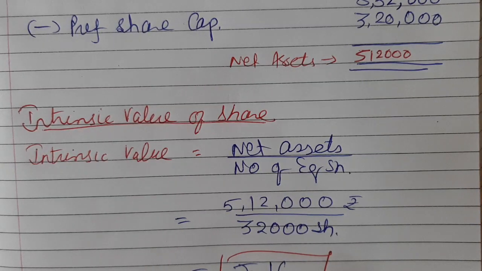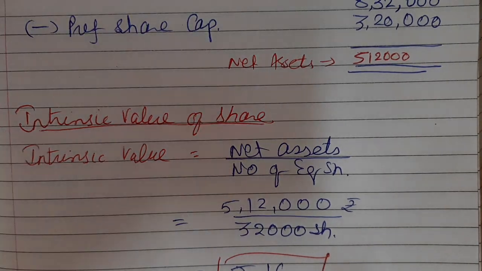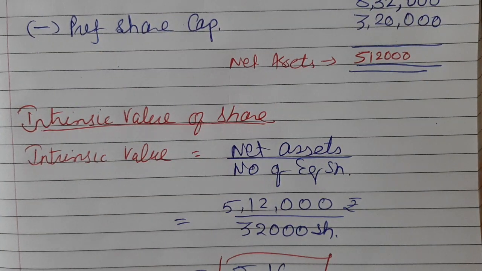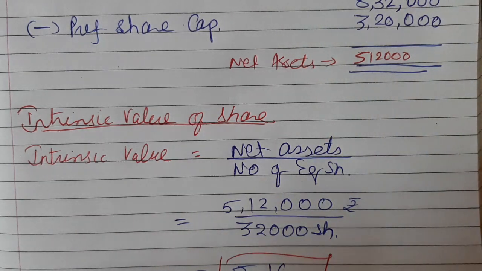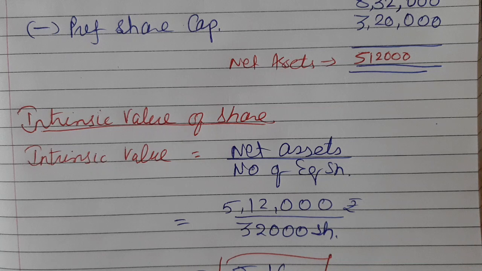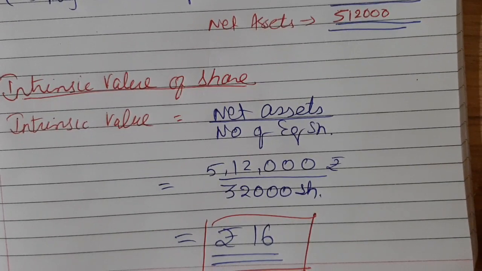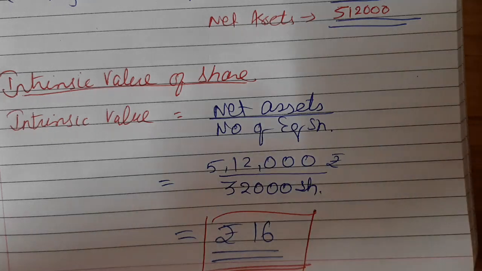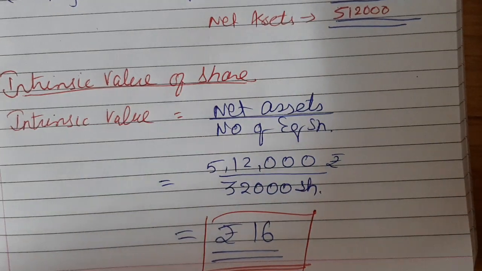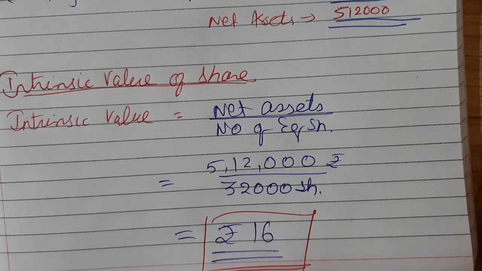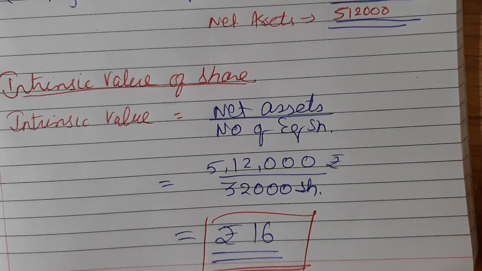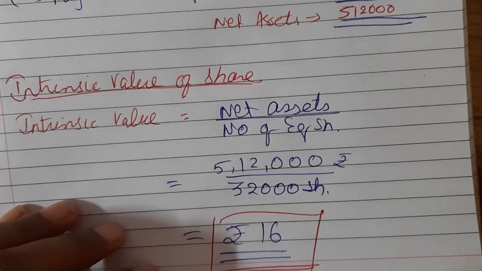Now moving towards finding out the yield value. Girls, I have explained all the steps and all the formulas in detail in the first video session of this chapter. You are supposed to listen to that very well. You need to memorize all the formulas that I explained, as well as list them down in your notebook. Again and again you need to revise the steps, and only then are you able to understand and memorize them. So after calculation of intrinsic value of share, let us move towards our second method, that is yield value.